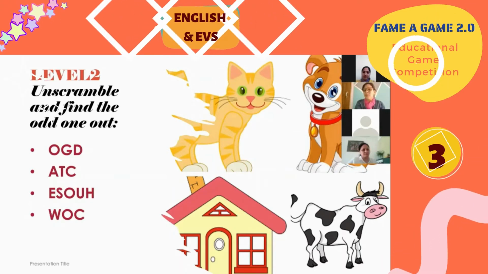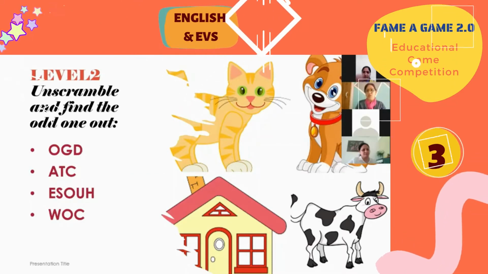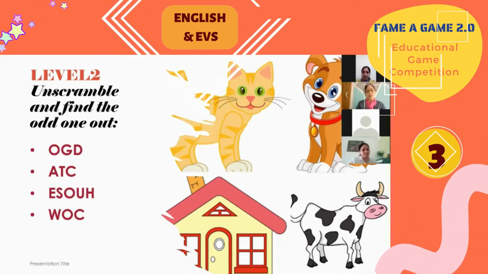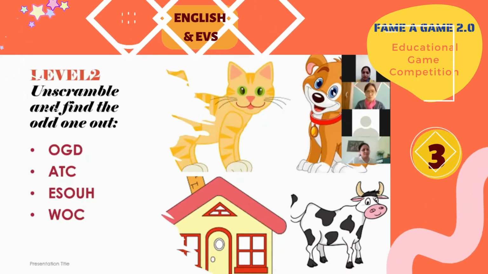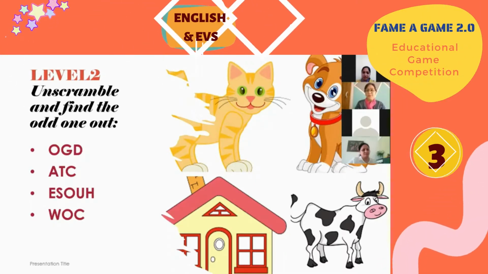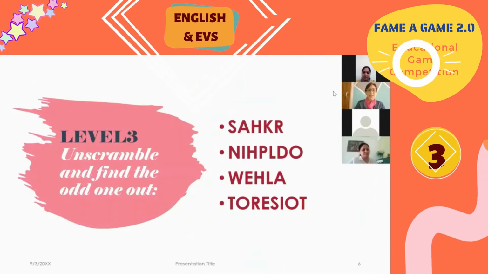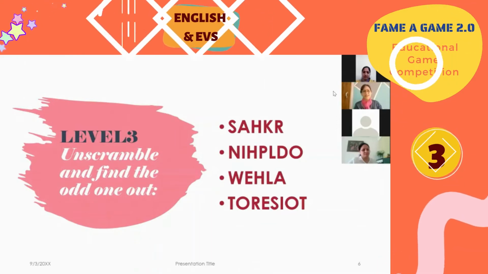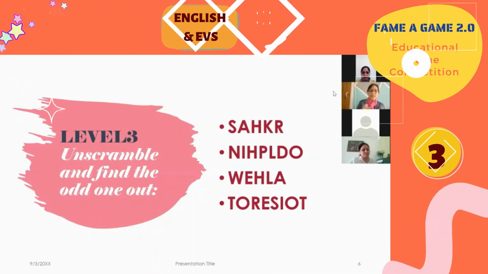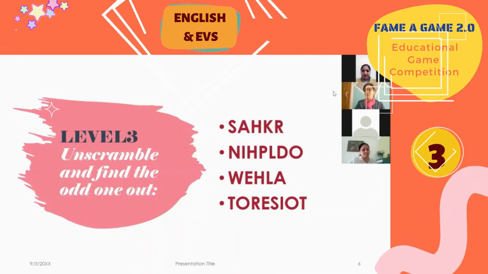For level 1, we'll be giving them 2 minutes of time to solve this. After 2 minutes, we are directly moving to the next level. For level 2, we'll be giving them 3 minutes of time. And for level 3, we'll be giving them 5 minutes of time. As we can see, level 3 is a little bit difficult and they don't have pictures. So now I request Aboli ma'am to take over.